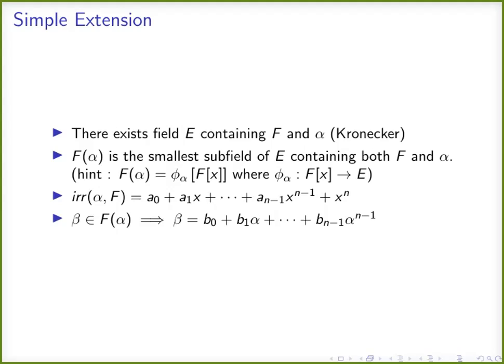Every element in this extension field will be of this form, where b0, b1, etcetera, b n minus 1 are elements of the field F. This is a very beautiful theorem.